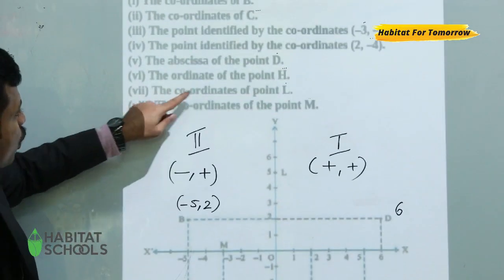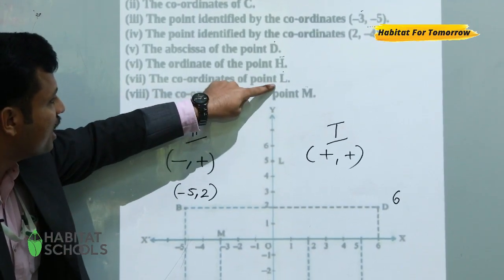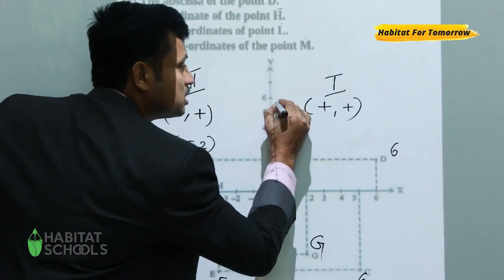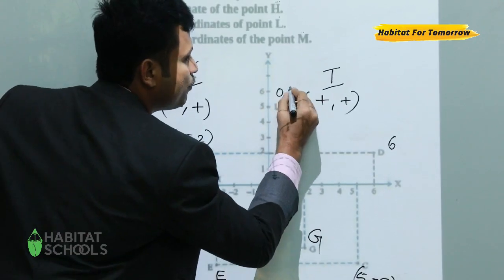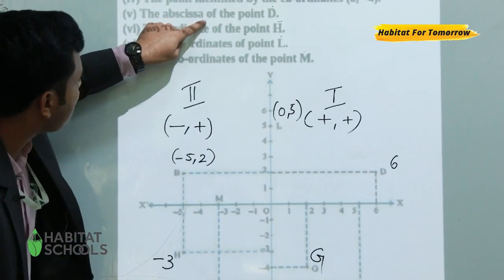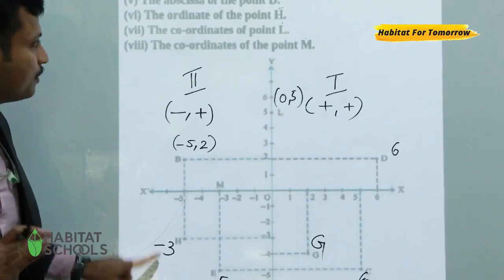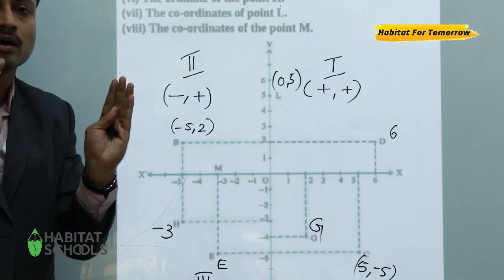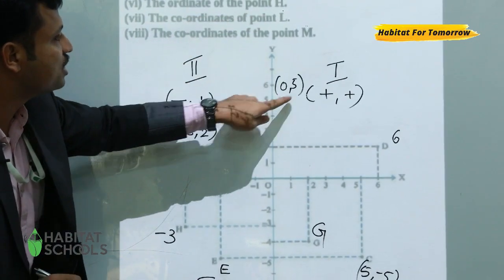Correct? The coordinates of the point L. Here how many numbers do we need to write? 2 numbers. That is, the first one is which axis? X-axis. The y-axis is 5. So dear students, you need to understand that for the abscissa or the ordinate, only one number we need to represent. The coordinates mean in the ordered pair we need to identify both numbers. So the coordinates of point L, we write 0, 5.